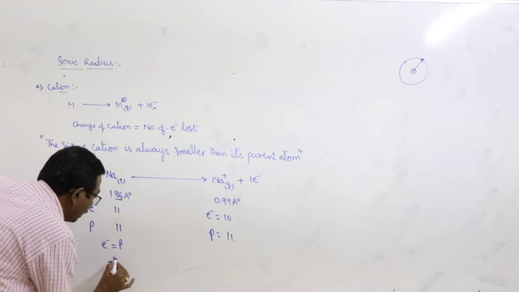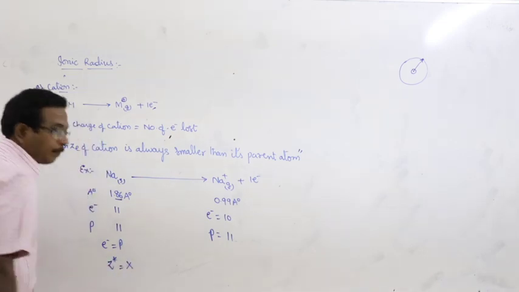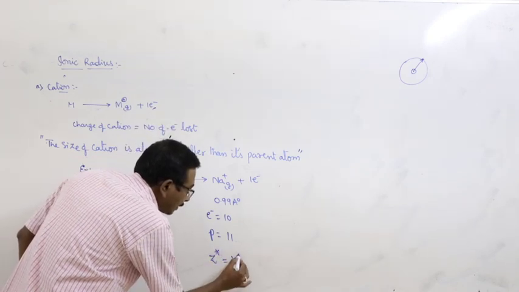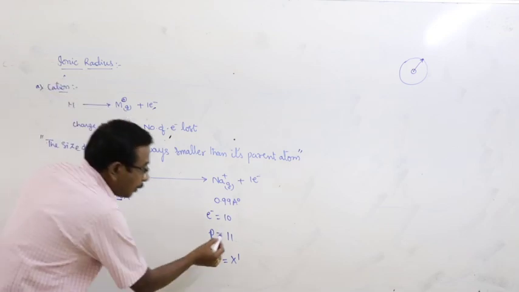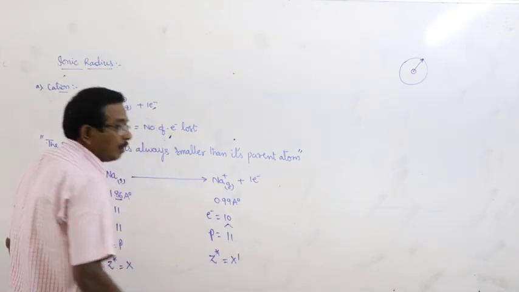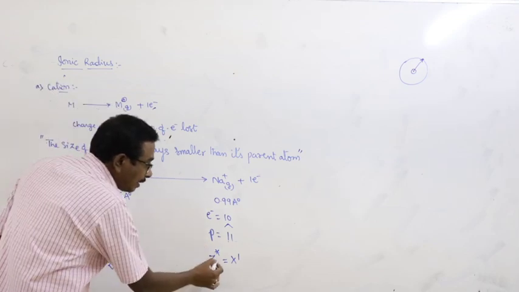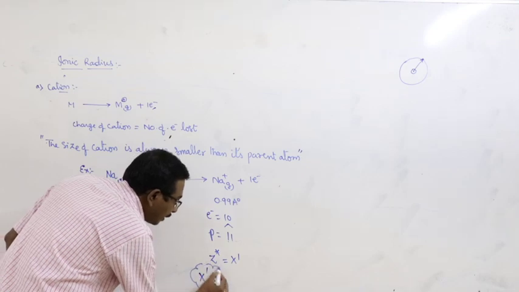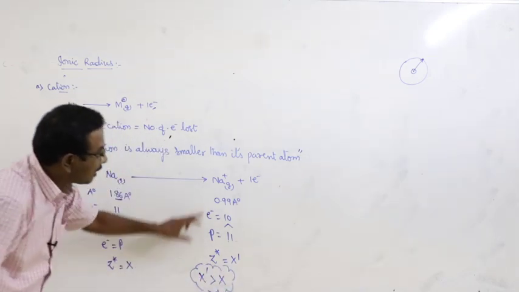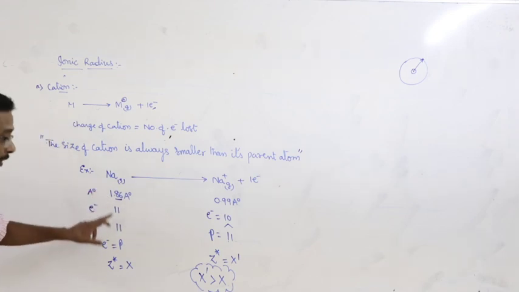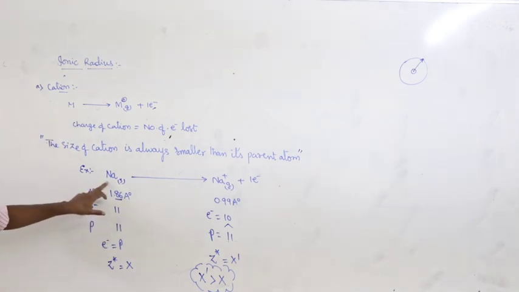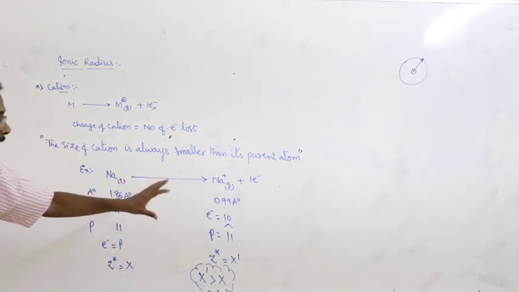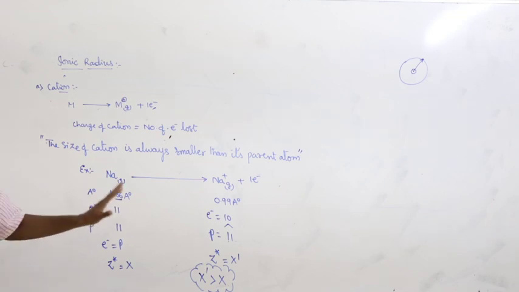Here the effective nuclear charge is equal to x. But in the case of the cation, the effective nuclear charge is equal to x dash. Here the nuclear charge is greater than the electron charge. As a result, x dash is greater than x. X dash means the effective nuclear charge in the cation is greater than the effective nuclear charge in the sodium atom. That causes the decrease in the size of the cation.